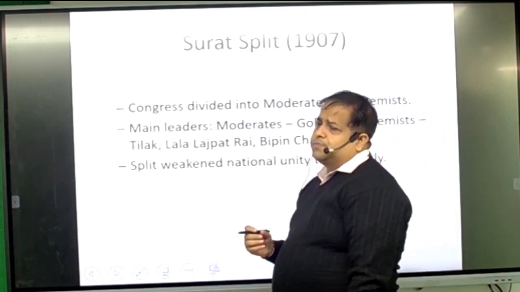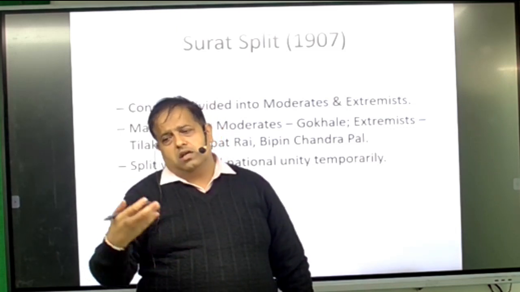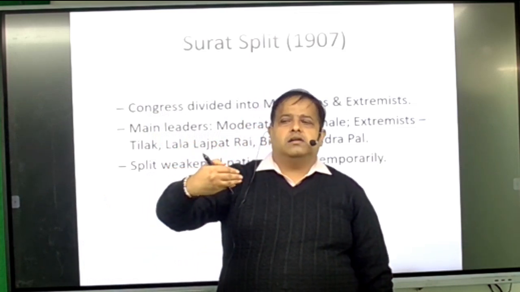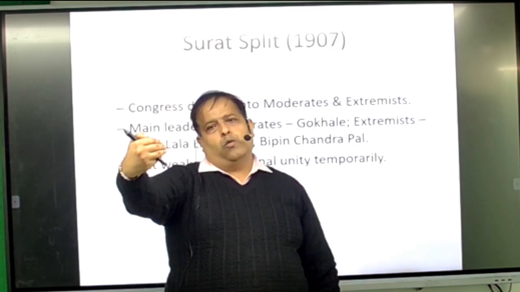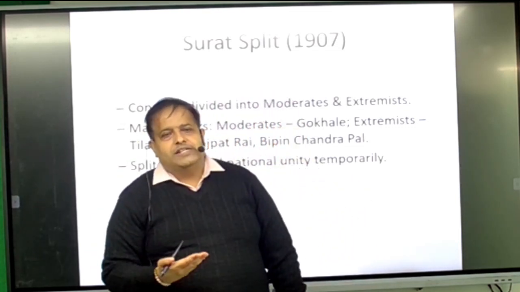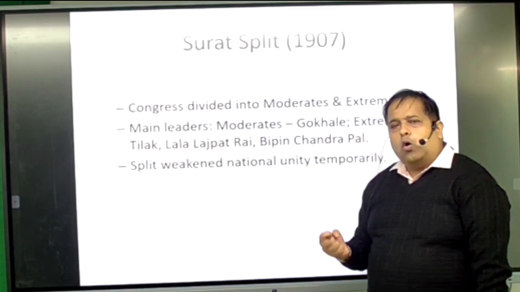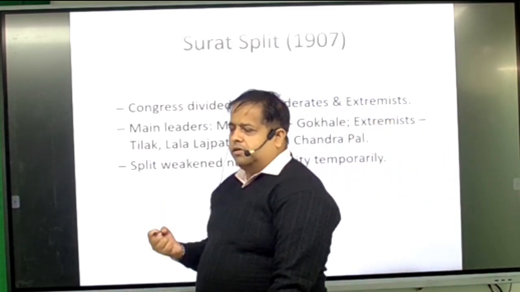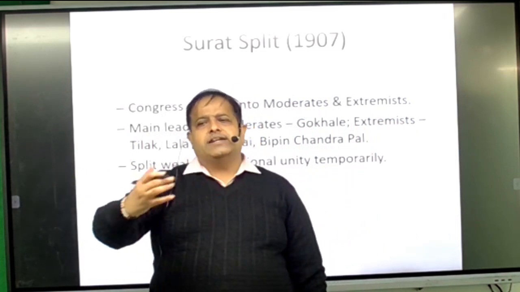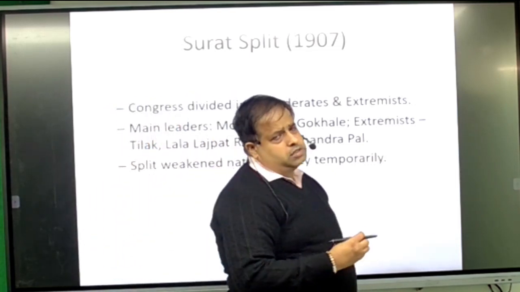What happened in this period, beta? Basically, when the Congress was not listening to what the extremists said, they went out of the Congress, and from outside they started the movement. So in this extremist movement, we found so many new leaders: Barindra Kumar Ghosh, Aurobindo Ghosh, a big leader V.D. Savarkar, and the Gadar Party and many other organizations took place in this movement. So you have to focus on these things.